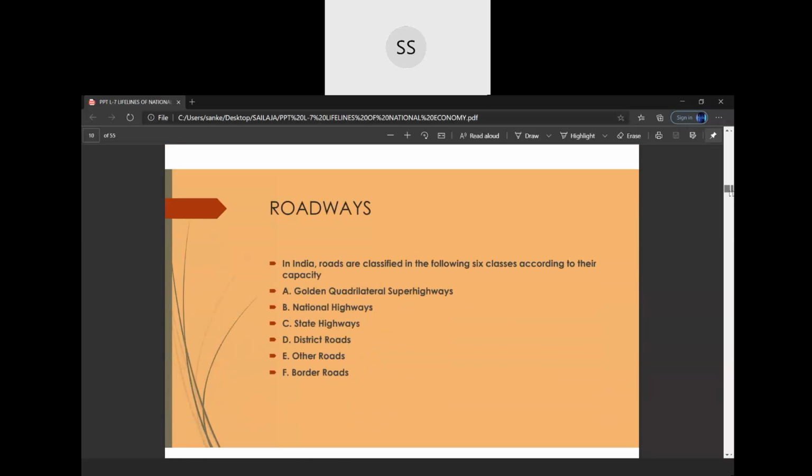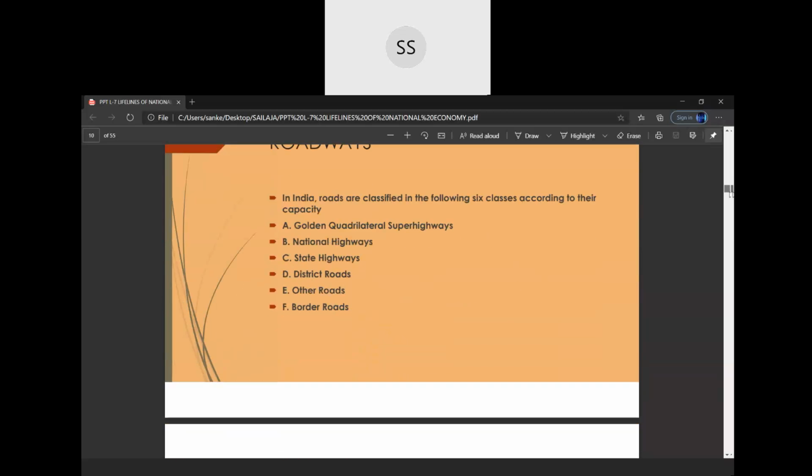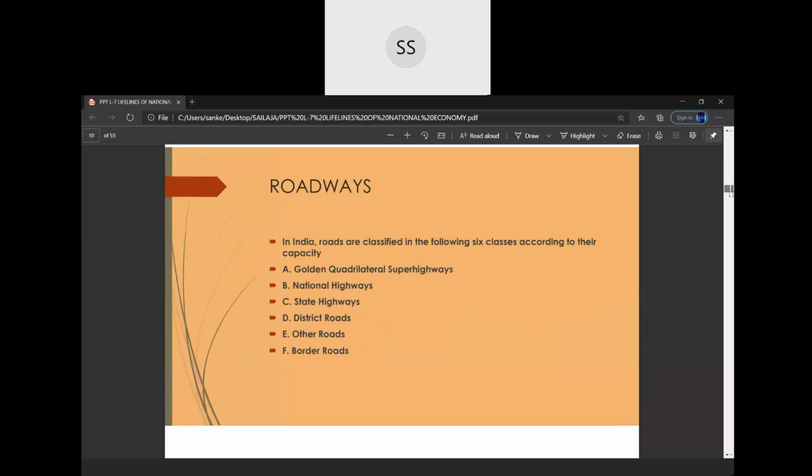Now we come to the next part of the chapter, that is types of roadways. We have 6 types of roadways on the basis of their capacity. Again, I am repeating, there are 6 types of roadways on the basis of their capacity. They are known as superhighways.